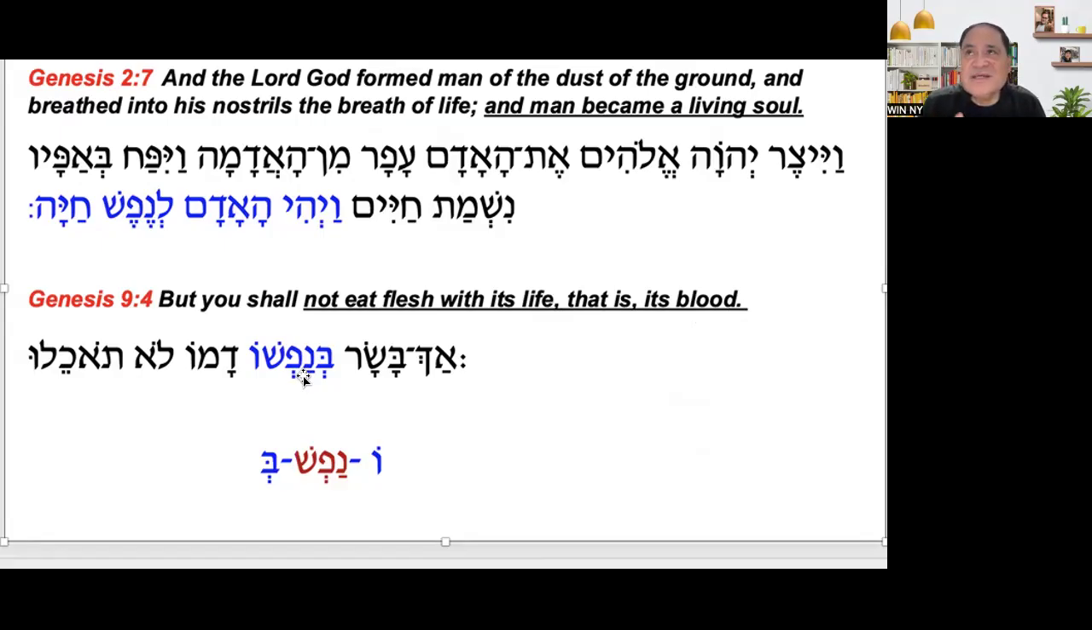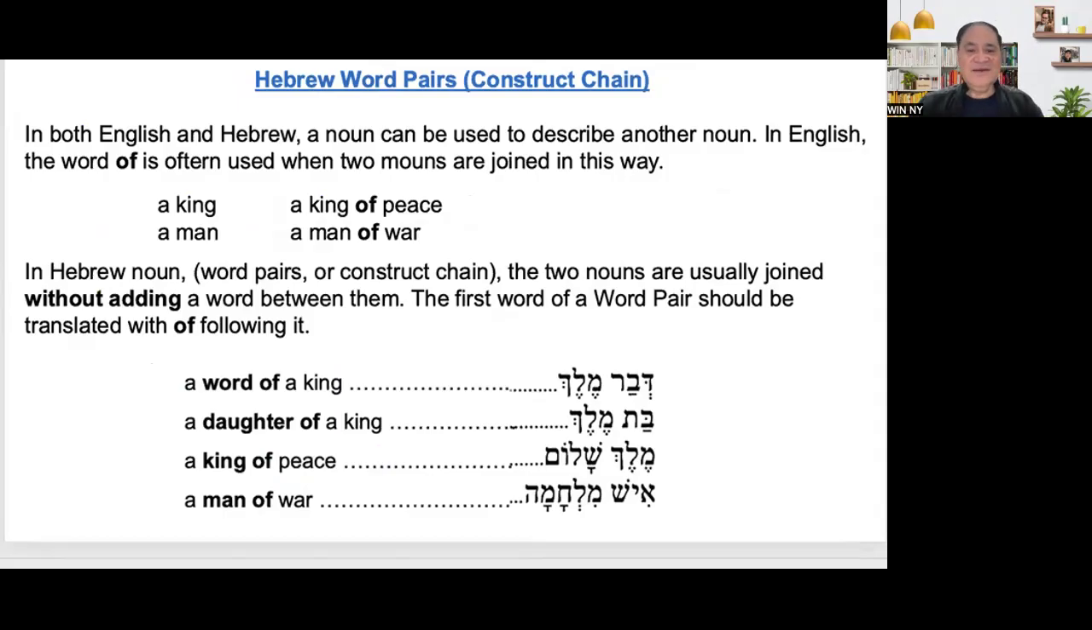So that's the reason why God doesn't want people to eat blood. Because the blood is the life, and the life is the nefesh, and the nefesh is the soul. All right, so those are insights about the nefesh, the Hebrew word. So now let's go to our main topic.